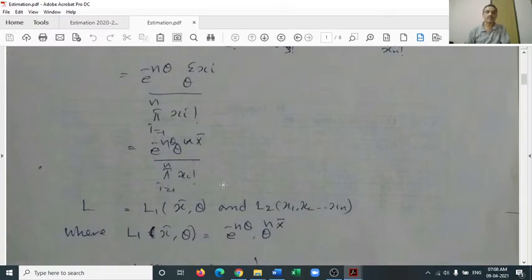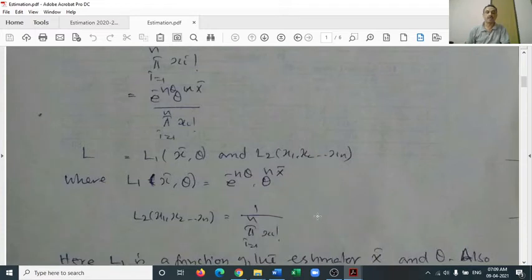Next, to show this x bar is a sufficient estimator of theta, we have to factorize this likelihood function into L1 and L2. For L1, the first factor is a function of the proposed estimator and also the parameter being estimated. That is L1 is a function of x bar and theta, and L2 is a function of x1, x2, etc. That may be anything other than the parameter theta. That must be independent of the parameter theta.